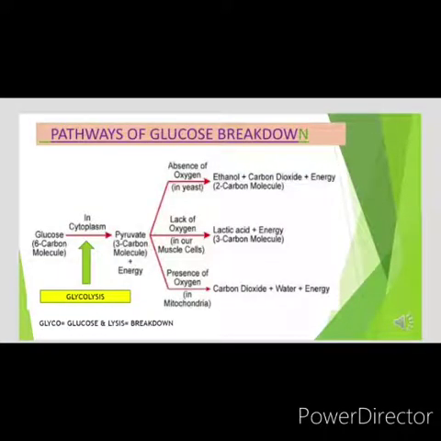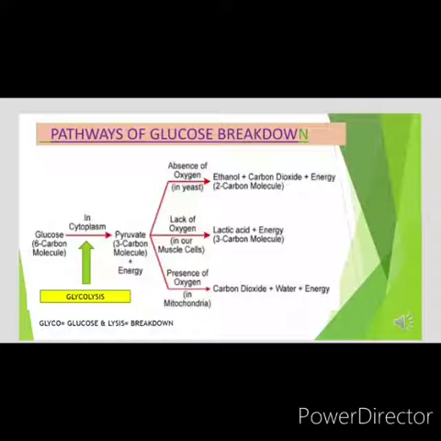This picture shows the different pathways of glucose breakdown. Glucose, which is a 6-carbon molecule, breaks into 2 molecules of pyruvate, which is a 3-carbon molecule, along with the release of some energy inside the cytoplasm of the cell.